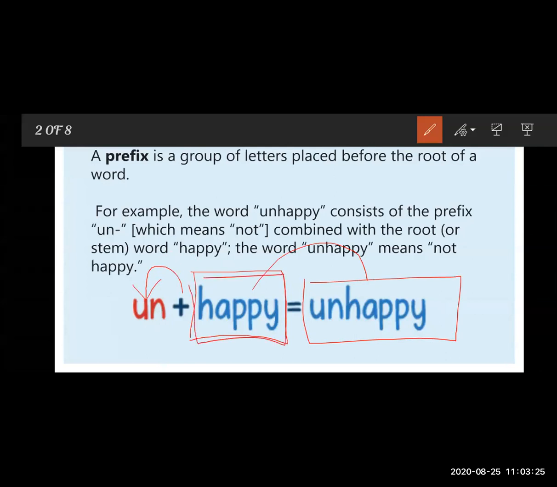You know happy means what? We added un to happy, and here we form a new word, and its meaning is not happy. Un means not.